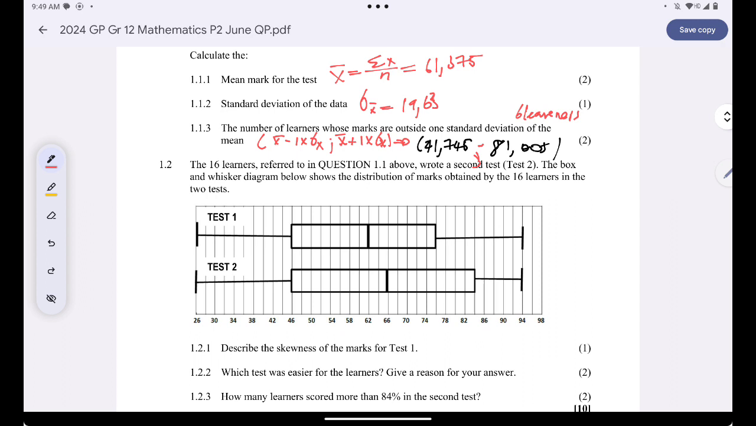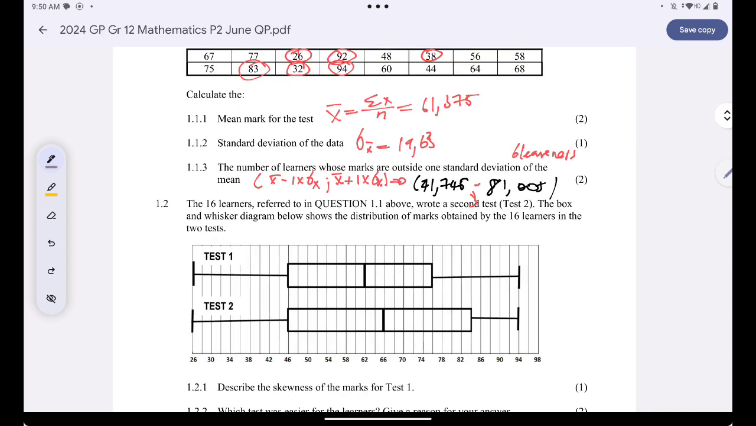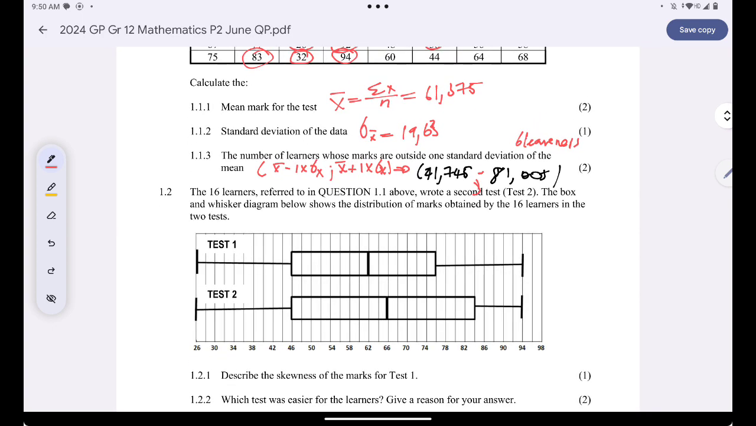So the second test, as we can see, we are told that 16 learners referred to in the first question above wrote the second test, maybe to redeem themselves, who knows. The box and whisker diagram below shows the distribution of marks obtained by the 16 learners in the 2 tests. Okay, describe the skewness of the marks of the first test.